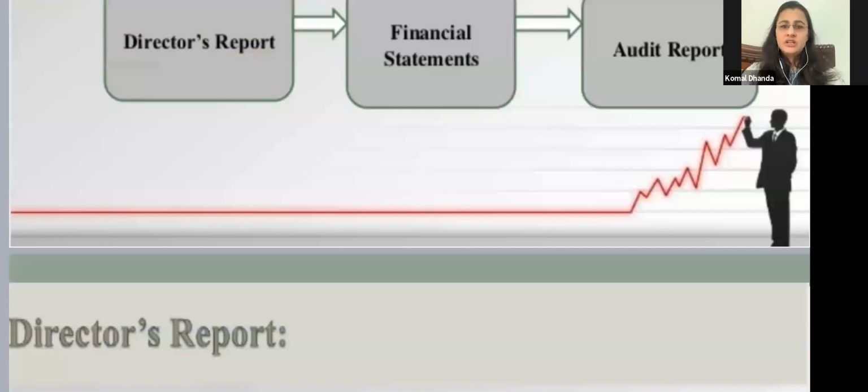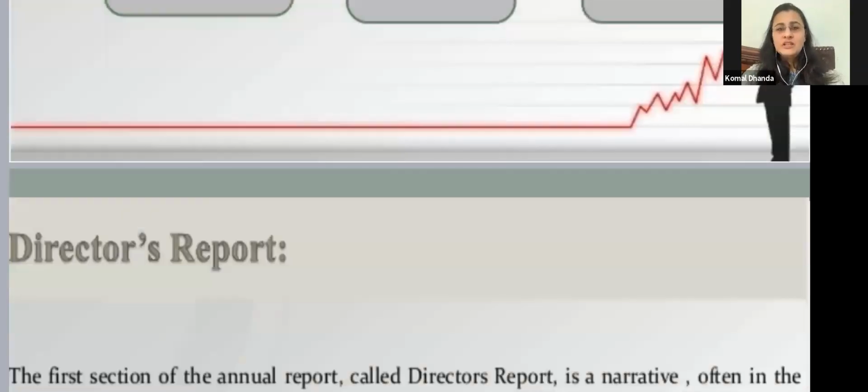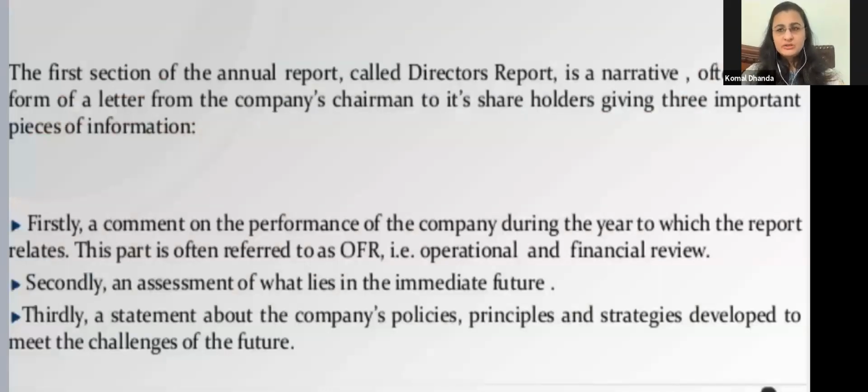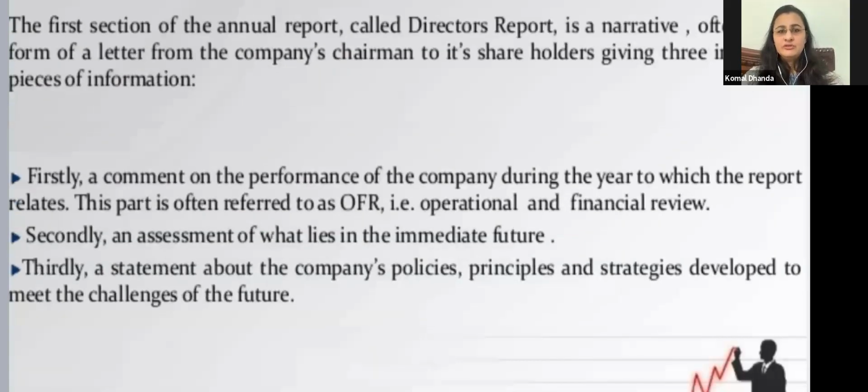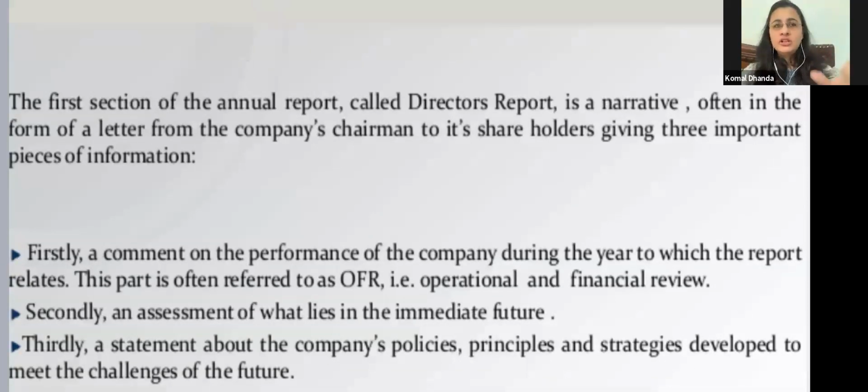Now see, what is this director's report? The first section of the annual report, called Director's Report, is a narrative, often in the form of a letter from the company's chairman to its shareholders, giving 3 important pieces of information. So it is a kind of narration, notes, okay, detailed notes. In this, a letter is included which the company's chairperson gives to the shareholders, and he will be talking about 3 important aspects.